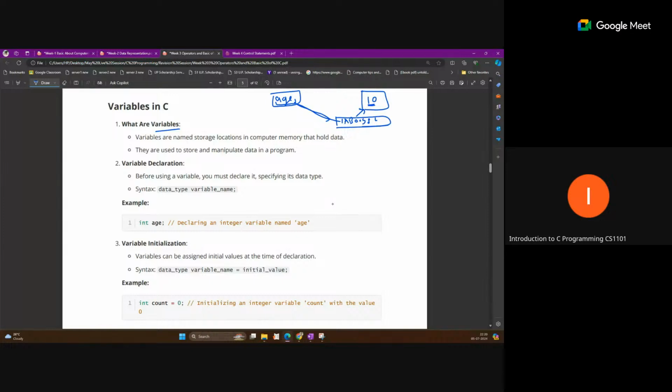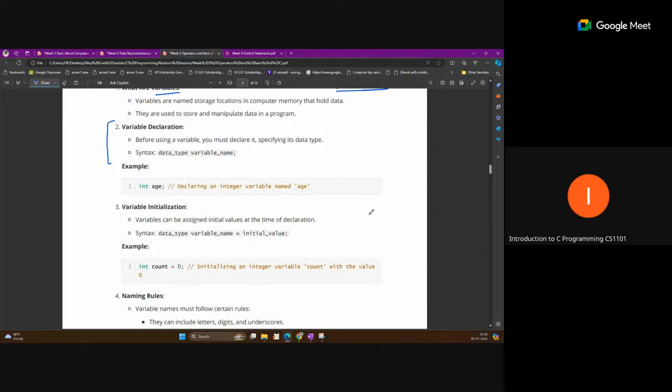Now variable declaration, how we declare variables. This is the syntax which you should know. First you have to define the data type, what type of data you want to store, then give a name for that variable, then a semicolon. This semicolon is a very important syntax in C. You have to write it after every instruction in the code. It is information for the compiler that this line is completed at this point, and the compiler will execute this.